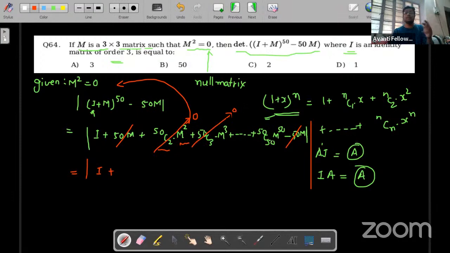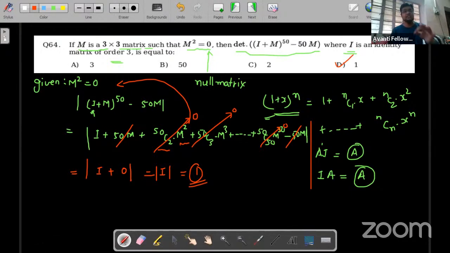So all higher powers of m, including m square, are 0, and m to the power 50 is also 0. All of them cancel because they are null matrices. So I plus null matrix means I matrix, and the determinant of the I matrix is already known to be 1. Hence option D is correct.